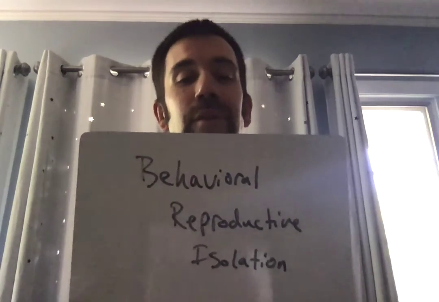Next, we have behavioral reproductive isolation. Behavioral reproductive isolation is when certain behaviors prevent one population from interbreeding with another. The classic example of this is many bird species. Many birds sing or do special dances in order to attract mates. If those dances or songs aren't attracting a different group, that group is never going to interact with the group that's singing and dancing. And over time, that can lead to speciation, the creation of a new species.